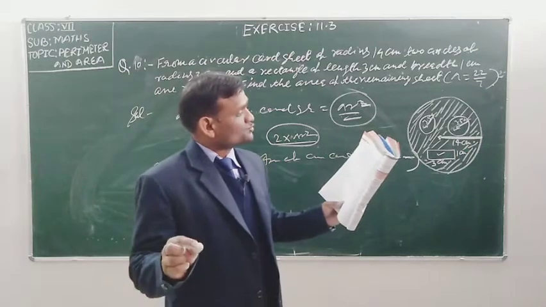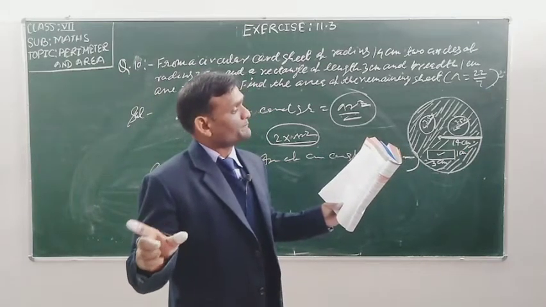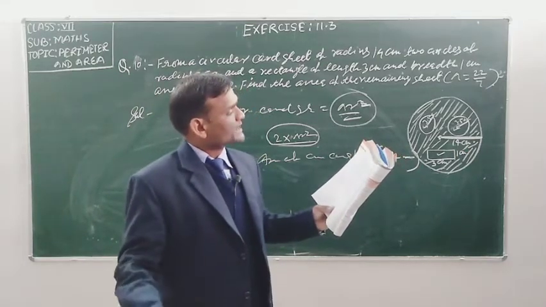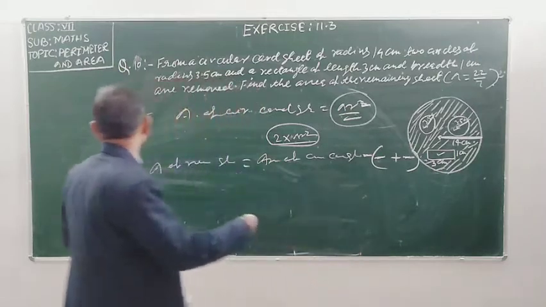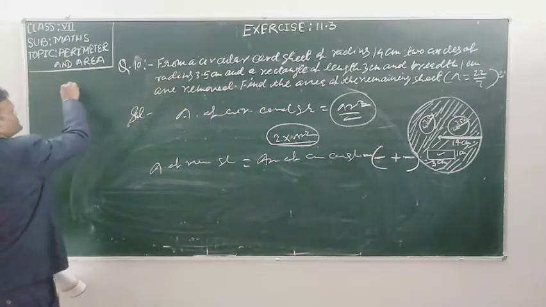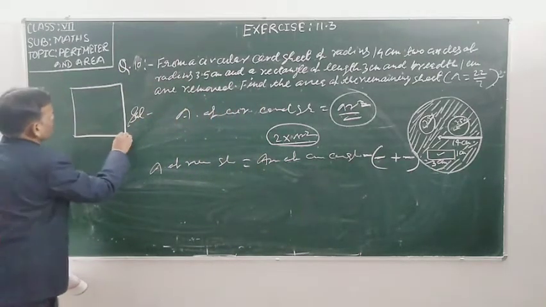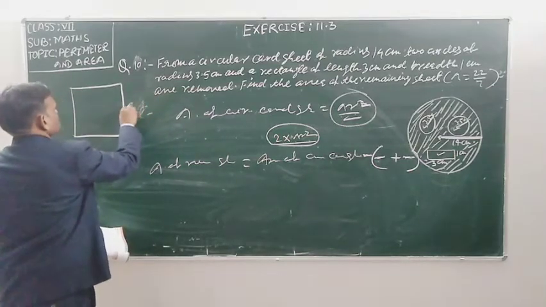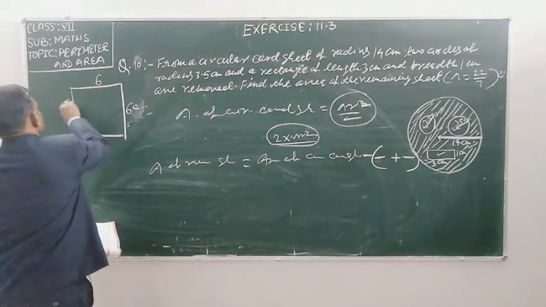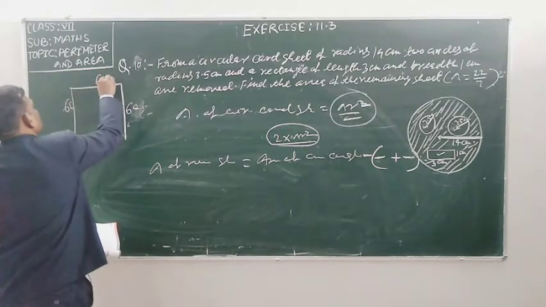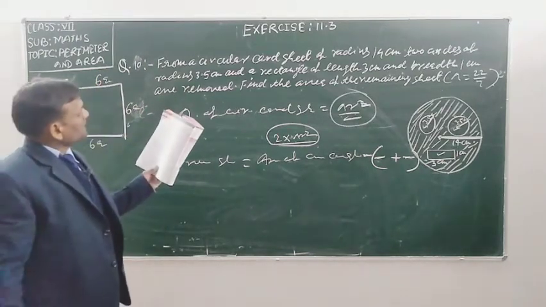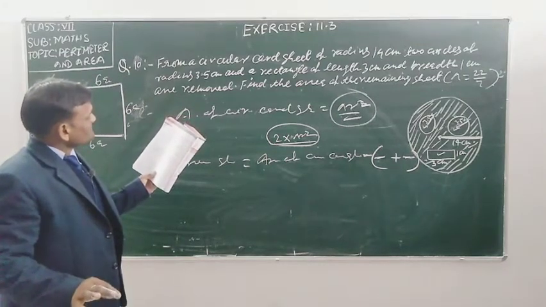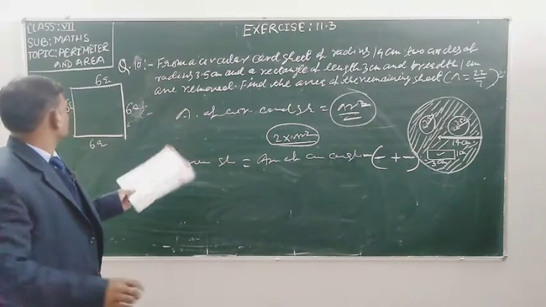A circle of radius 2 cm is cut out from a square piece of aluminum sheet of side 6 cm. Suppose, student, this aluminum sheet is in the shape of a square, and the side of this square is 6 cm: 6, 6 and 6 centimeter. And from this sheet, a circle of radius 2 centimeter is cut out.